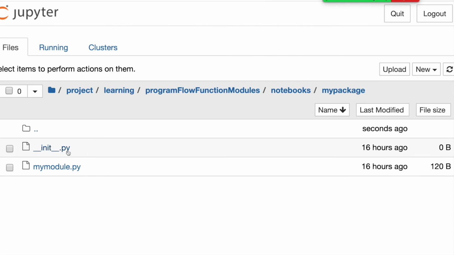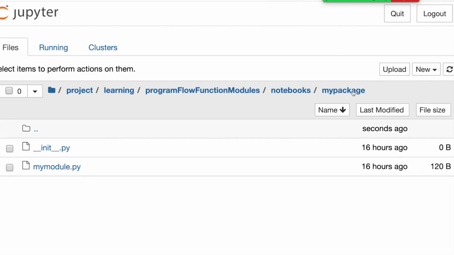What is the use of this? The init.py also gives control. Right now it is empty, but we are importing whatever libraries and packages are available in a particular package. If you want to control that, we can define it inside this init.py. Whenever we import a package, Python looks for this init.py file and then goes to the other module names.